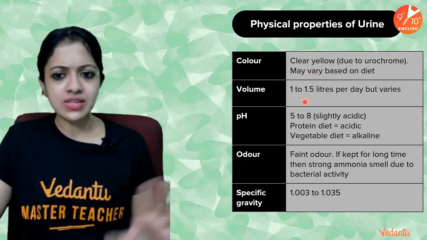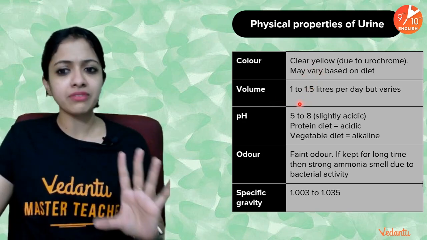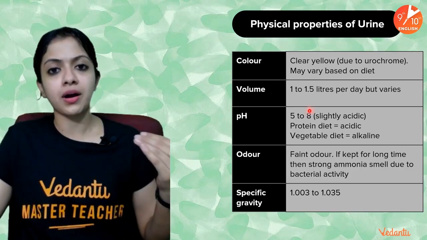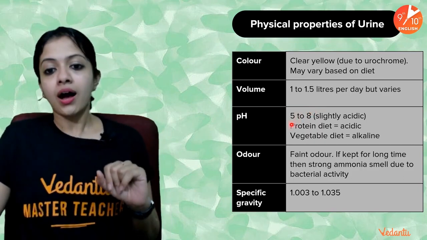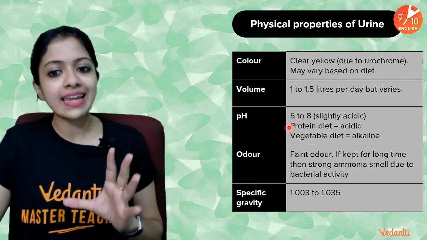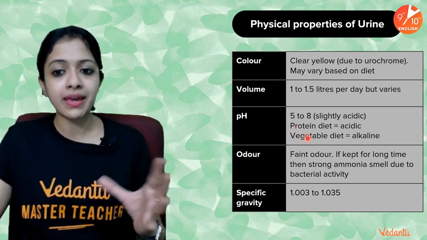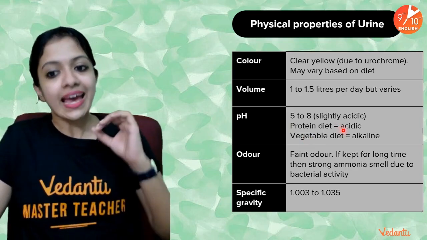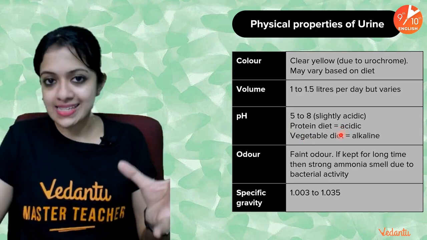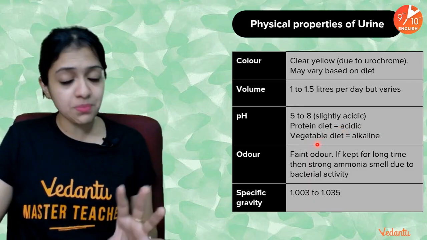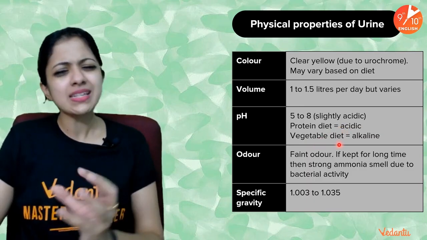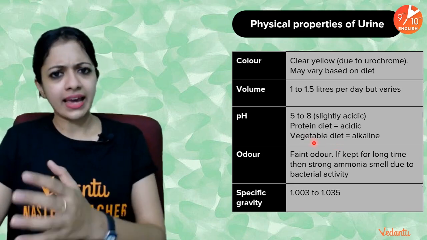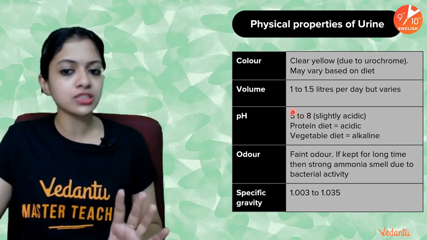Volume per day, as we've seen, is roughly around 1 liter to 1.5 liters, but it can vary from person to person, and according to the amount of water that you consume in a day. The pH is said to be slightly acidic, 5 to 8 being the normal range, especially for a person who largely consumes a protein diet. For a vegetable diet, the pH of urine is said to be slightly in the alkaline range. But not too alkaline, nor too acidic; roughly the range is 5 to 8.